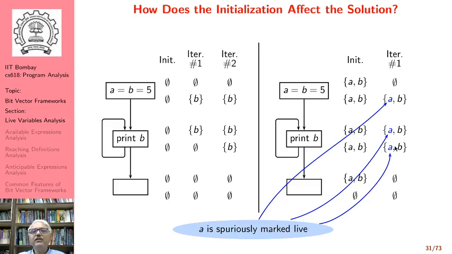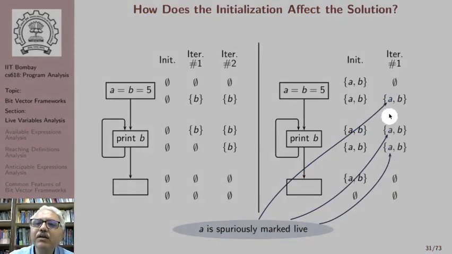Observe here that A has been marked spuriously live here. There is no use of A in the rest of the program. So A should not be marked as live. However, A is spuriously marked as live. That's because we assumed A to be live at the entry of the loop, which held the A to be live within the loop, and therefore we get a spurious solution.